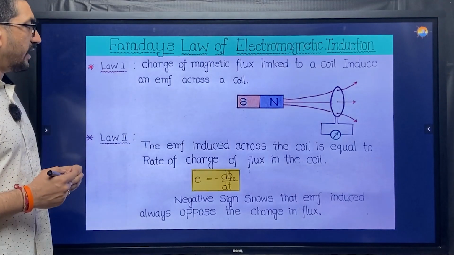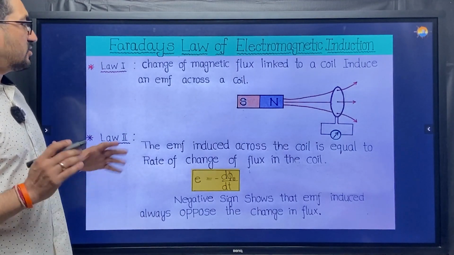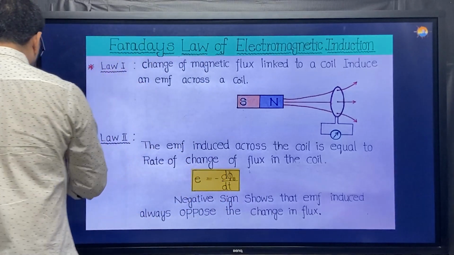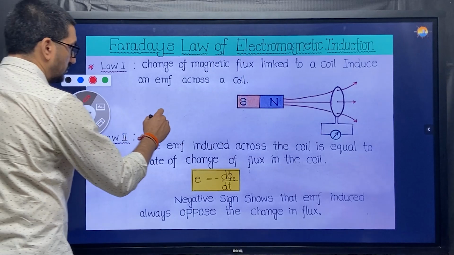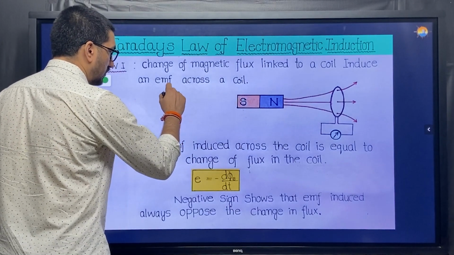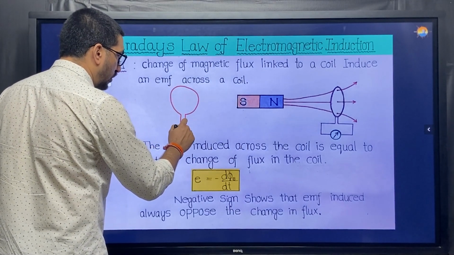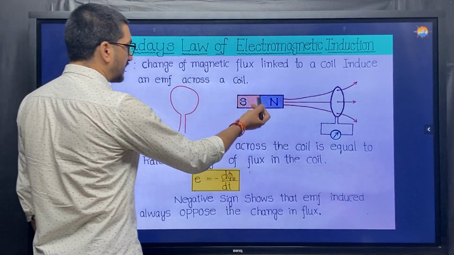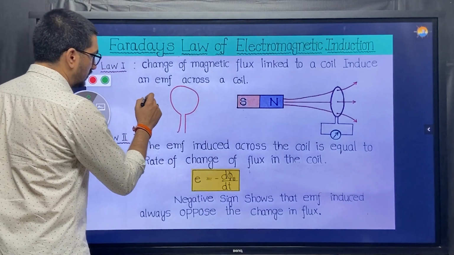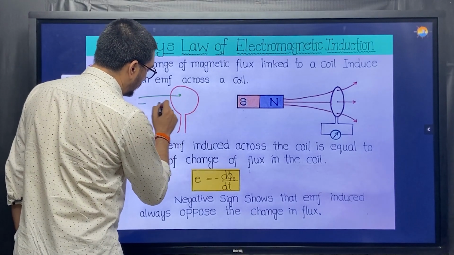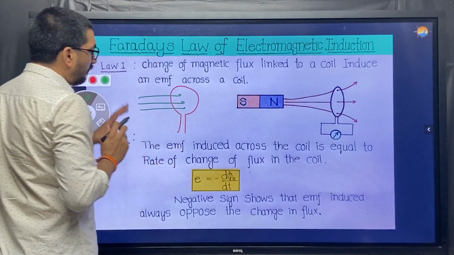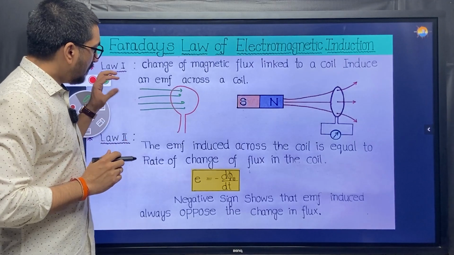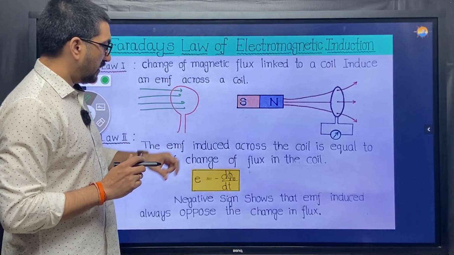First law, first of all, let's see the picture, what is happening here. There is a coil, let's say only one loop, only one turn, and there is a magnet, there is some field passing through the coil. From where the field is coming, I really do not care about that, but there is a field through the coil.